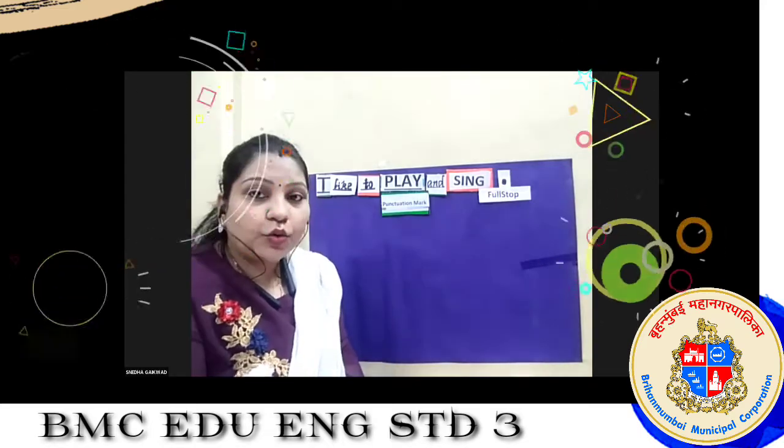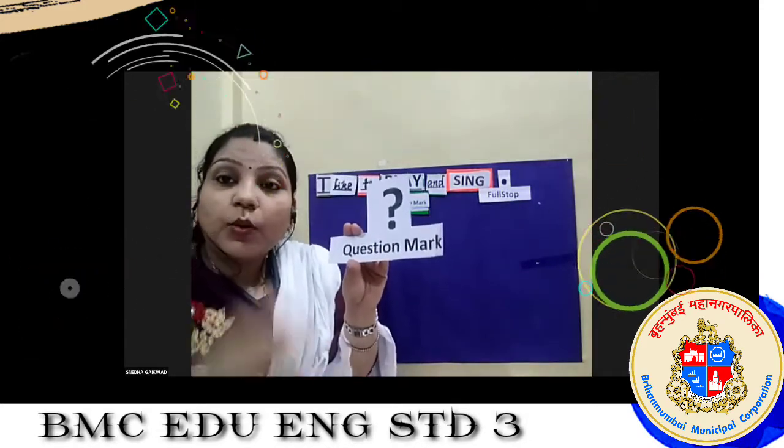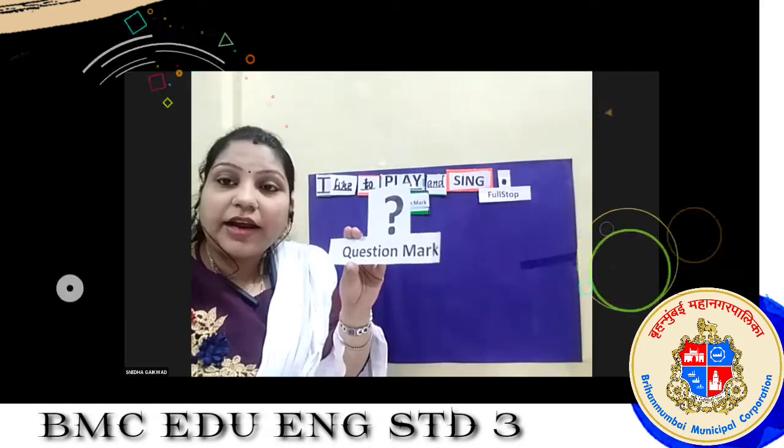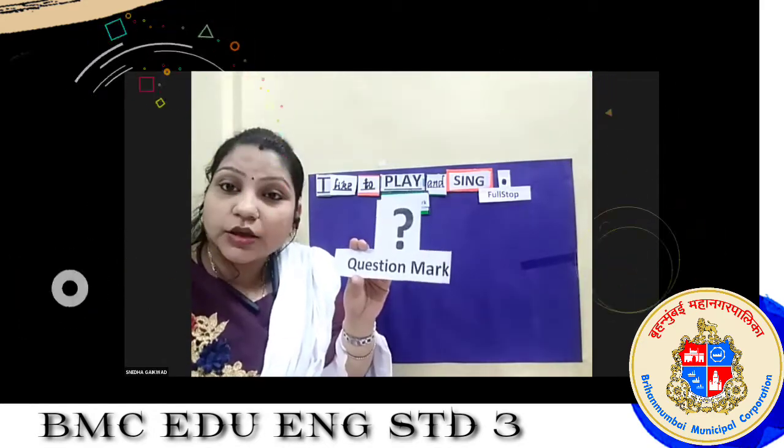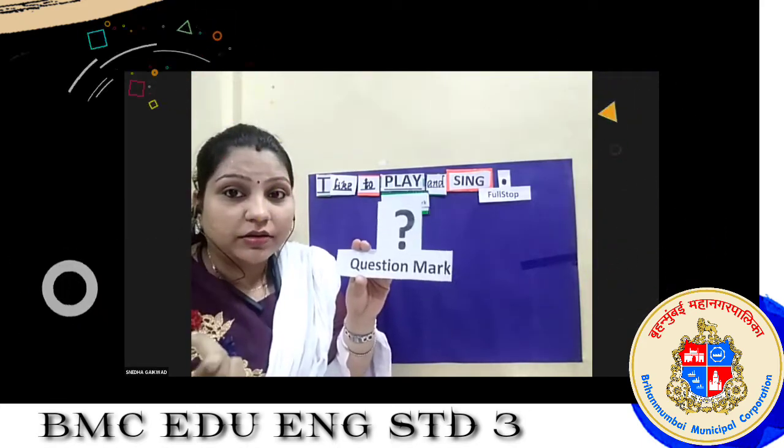Now I will show you two more punctuation marks. Now see here. Just now I told you about this. This is a question mark. When we ask some question, like if I ask you in the morning, how are you? This was a question. I asked a question to you. So this is the question mark.